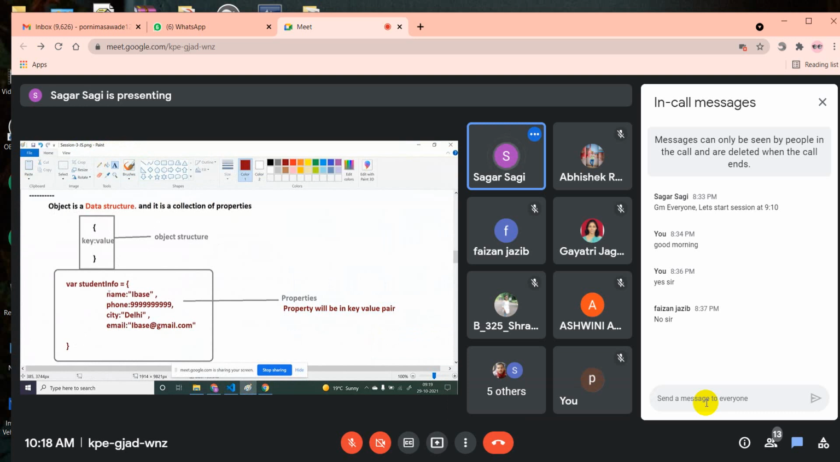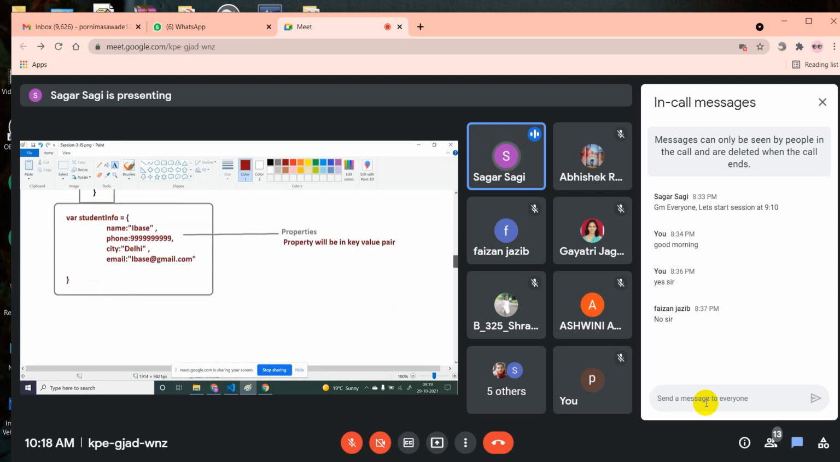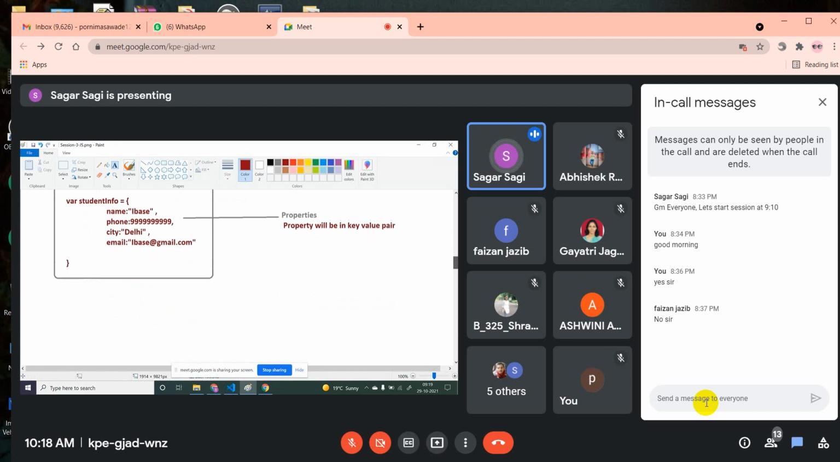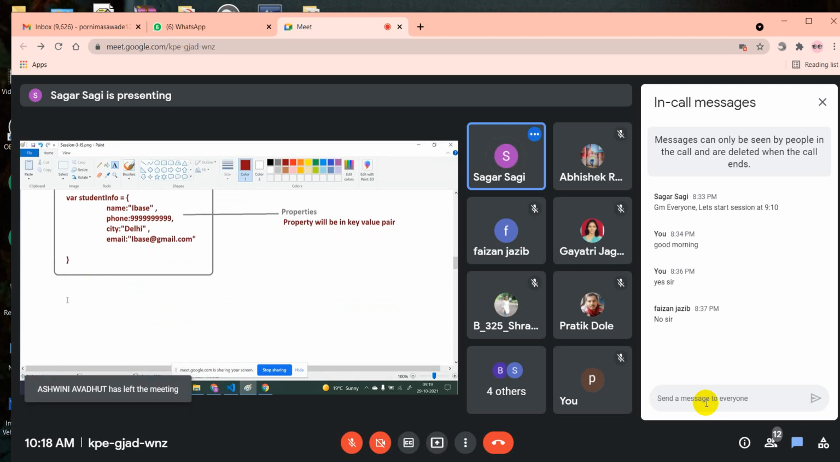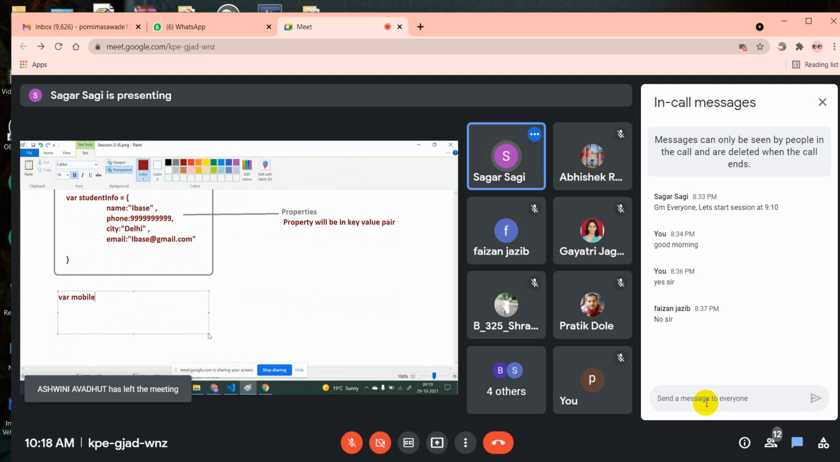Properties are nothing but this one. That's it. And each property will be in the key value pair. So like this, you can contain any information. For example, you want the information of one mobile. So what information you want, create a variable like var mobileInfo, whatever name you want to give. Now you want to store that mobile information in object structure. So first create an object structure. This is your object structure.